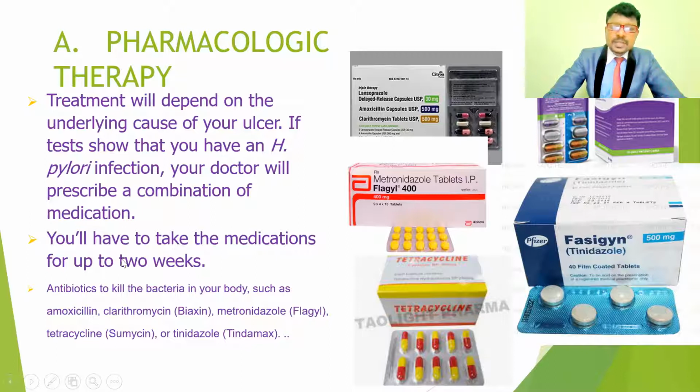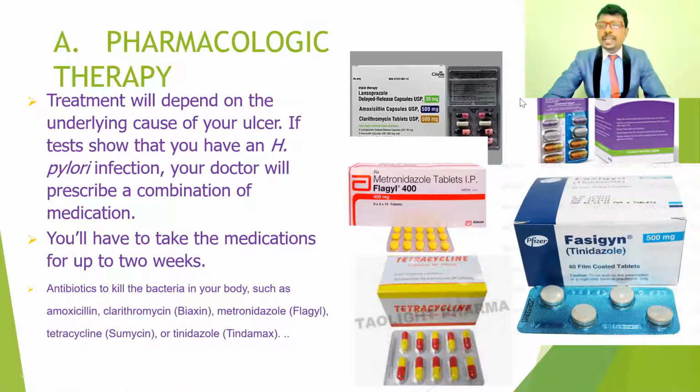If the test shows H. pylori infection and you inform the doctors, they are going to give medications. Antibiotics are given to kill the H. pylori bacteria, especially amoxicillin, clarithromycin, metronidazole, tetracycline, and tinidazole.